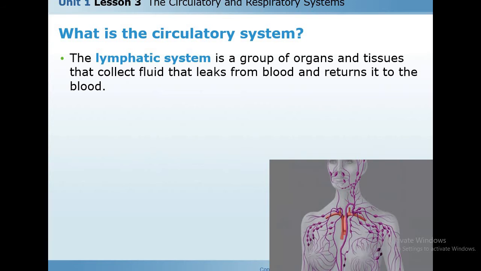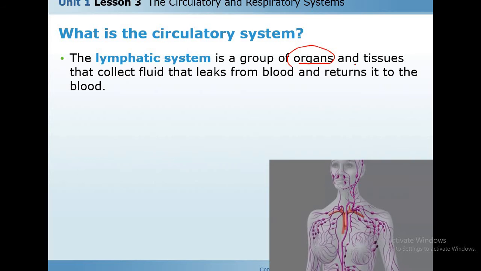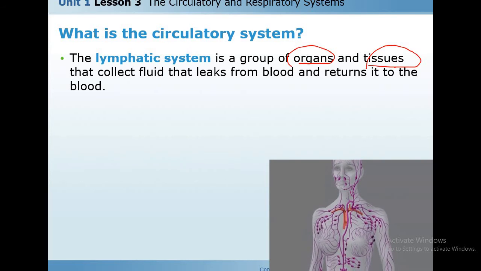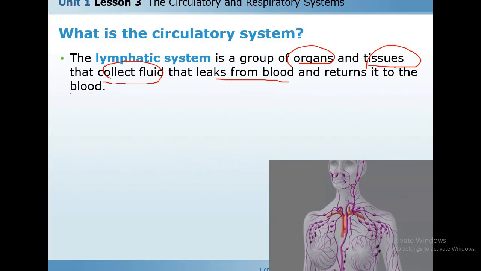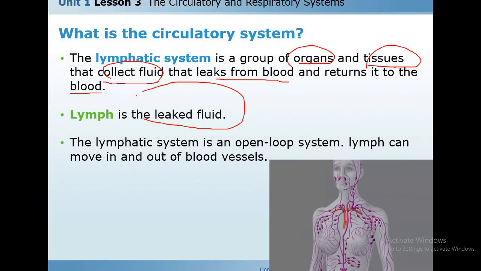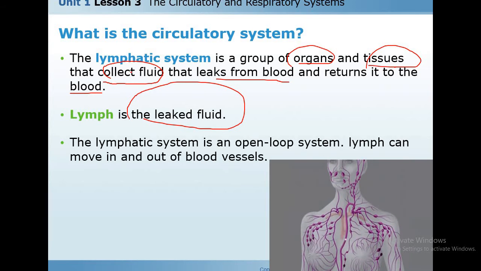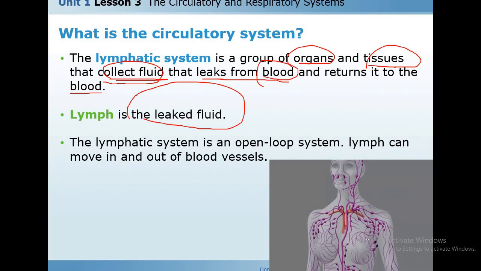Lymphatic system. The lymphatic system is a group of organs and tissues. The function of the lymphatic system is to collect the fluid that leaks from the blood and return it to the blood. Lymph is a leaked fluid, so the function of the lymphatic system is to collect the fluid that leaks or escapes from the blood and returns it to the blood.